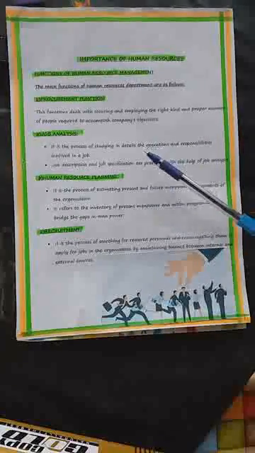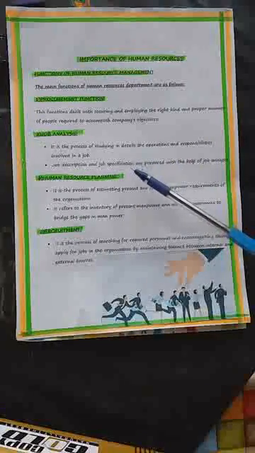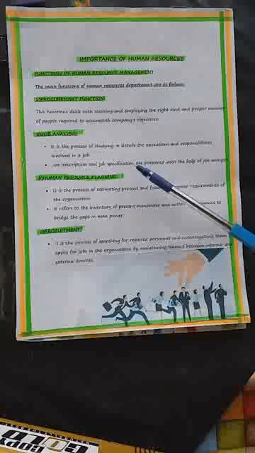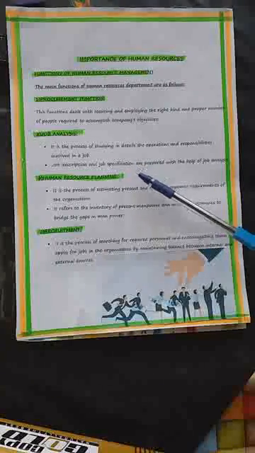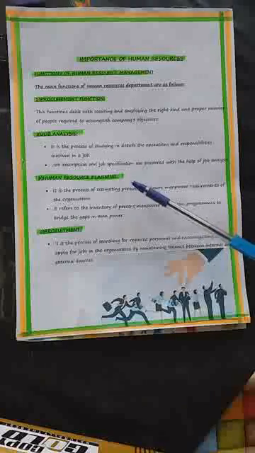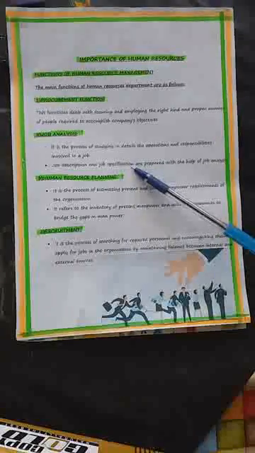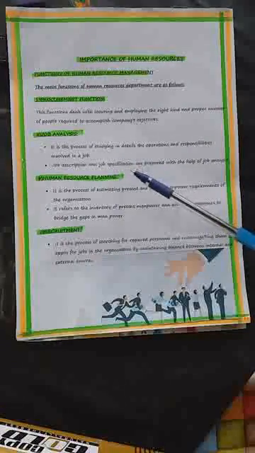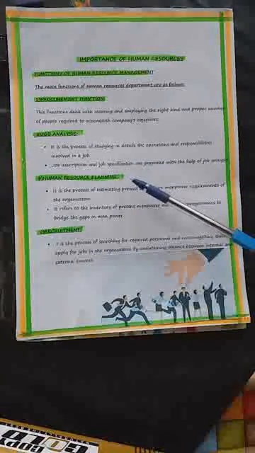And what is job specification? Job specification is nothing but employee specification. Under this, we can understand, they'll give a statement of educational qualification, level of experience, and physical and technical skills required to perform a job. All this will come under job specification. So you got two things, job description and job specification, which are prepared with the help of job analysis.